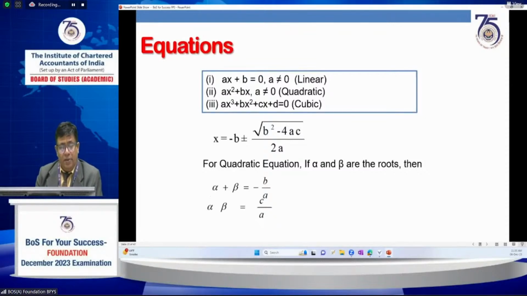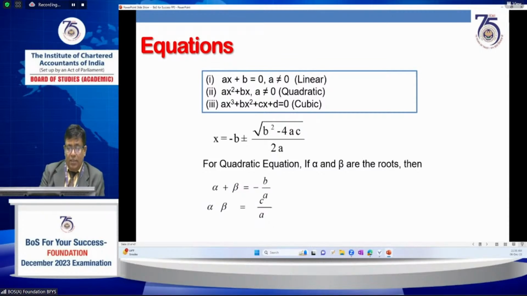So we have already covered the equation types, meaning linear. What is a linear equation? Simple, first degree. Second degree is quadratic, and third degree is cubic: ax cubed plus bx squared plus and so on. If you want to find the roots, for the first degree only one root will come. For the second degree, two roots can be found. For the third degree, three roots can be found.